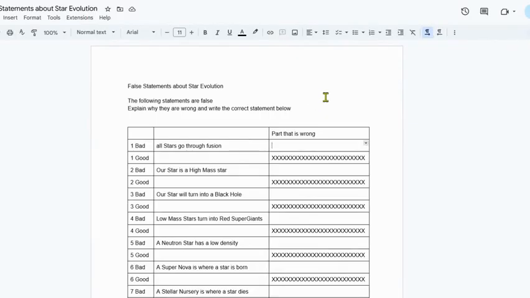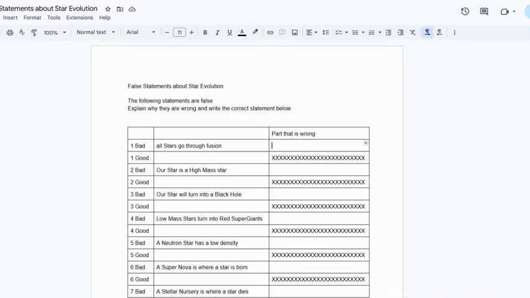This is the assignment: false statements about star evolution. You have to go through and tell me the part that's wrong, and then explain, after we've changed the part that's wrong, the correct statement. So let's do this one as an example.